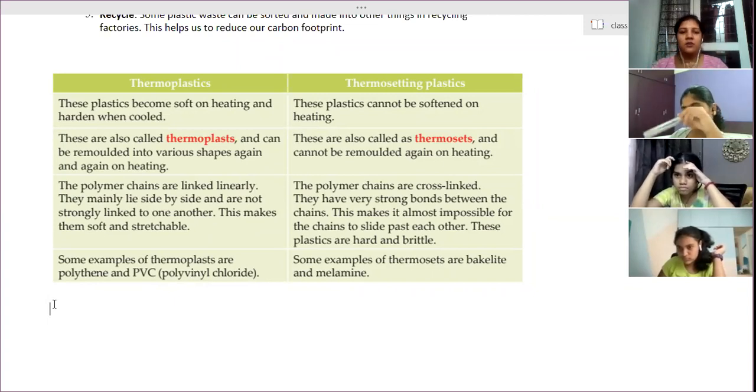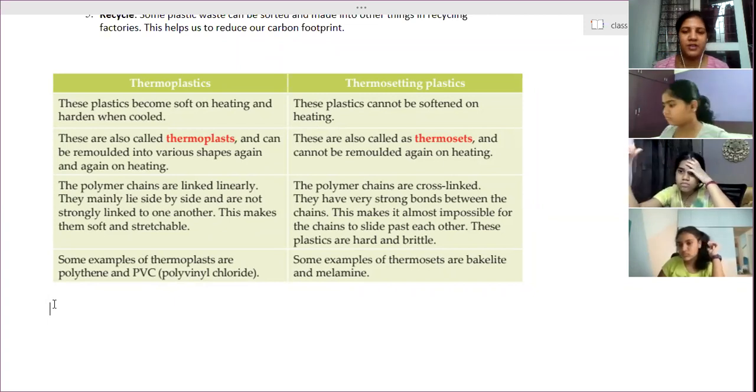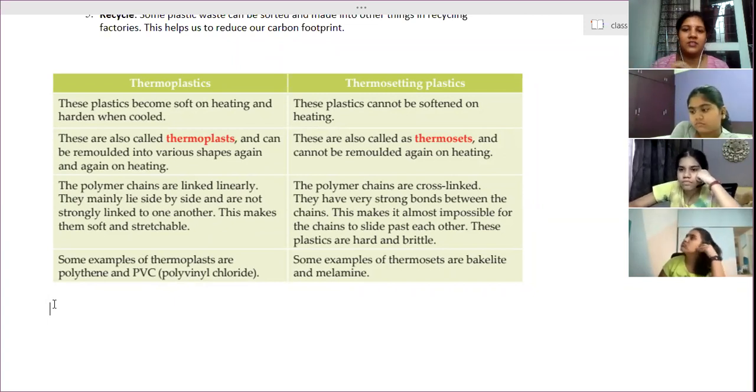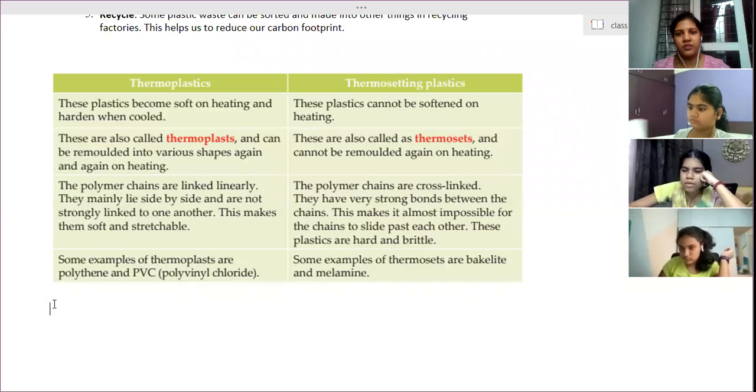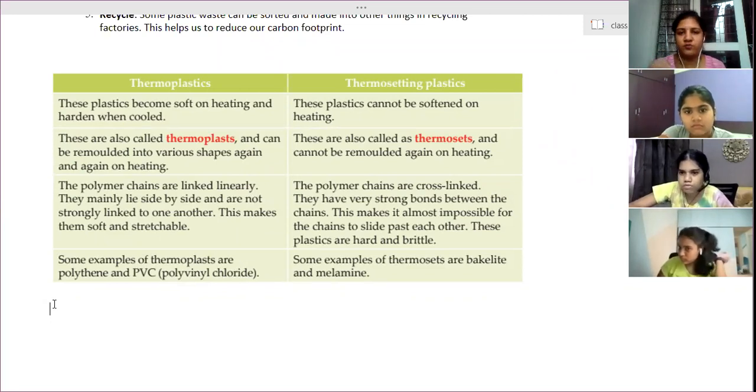Another property is they are chemically non-reactive. They won't react chemically with any stuff. Metals react, glass also has the same property of not reacting chemically. Ma'am, then why do they say it's not good to eat in plastic? Due to heating, that is a problem. That is a disadvantage of plastic. Hot food we can't store in plastic containers. That is very, very bad. It is completely unhealthy if we use it to store hot food.